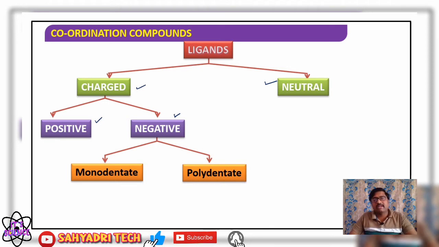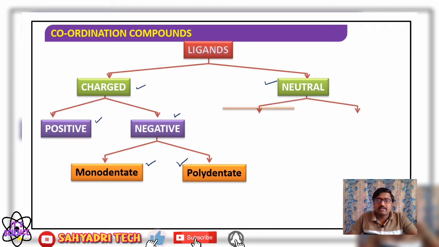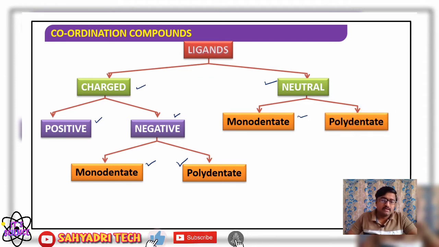So negative ligands can be further classified into monodentate, bidentate, tridentate and polydentate ligands. Similarly, neutral ligands can be further classified into monodentate and polydentate ligands.